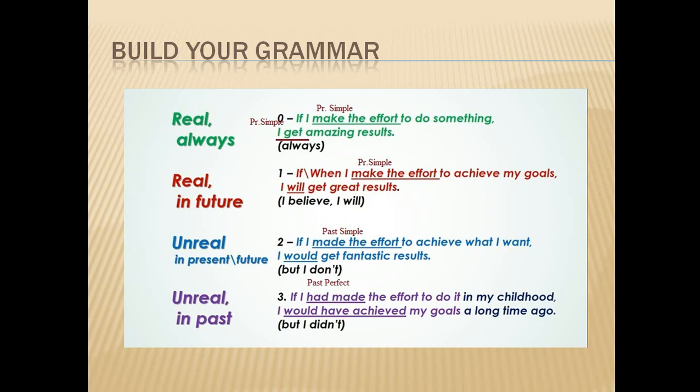The second conditional is used to imagine present or future situations that are impossible or unlikely in reality. The structure is usually if plus past simple and would plus infinitive. If I made the effort to achieve what I want, I would get fantastic results, but I don't. And unreal in past: if I had made the effort to do it in my childhood, past perfect, I would have achieved my goals a long time ago, but I didn't.